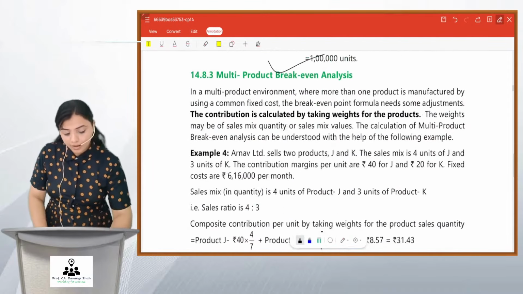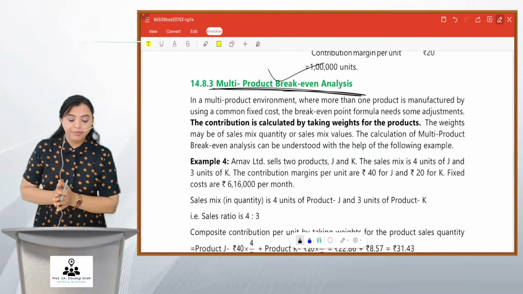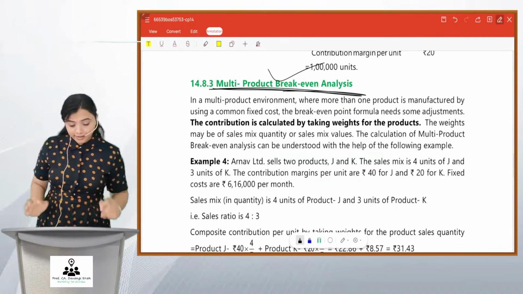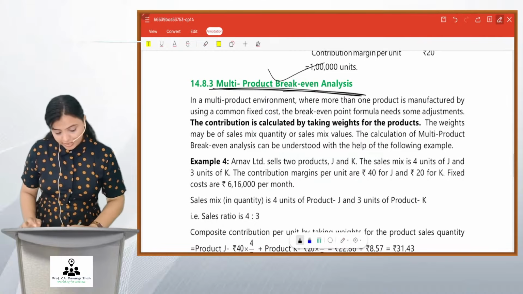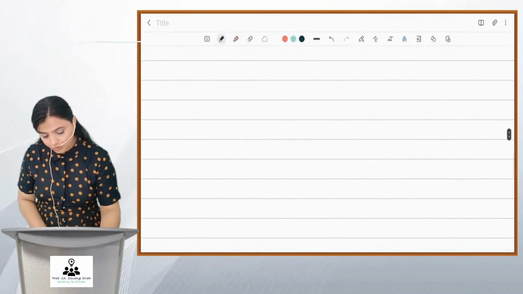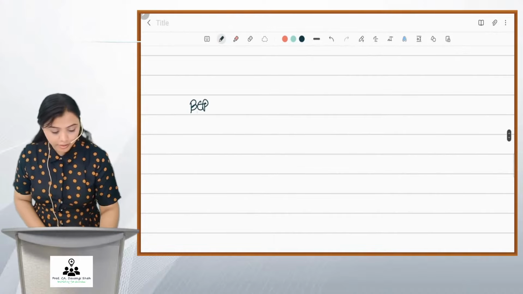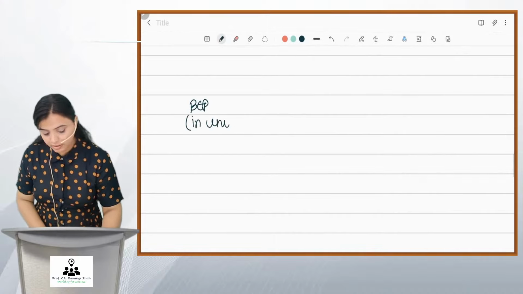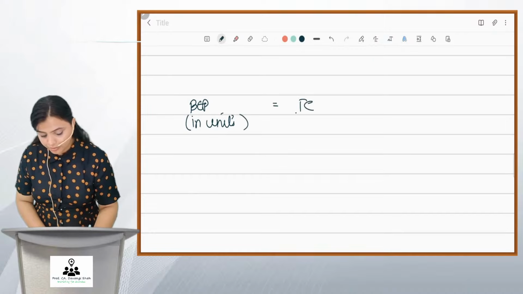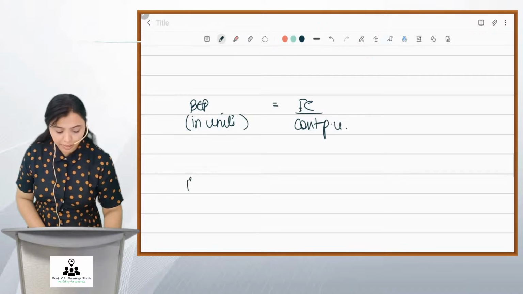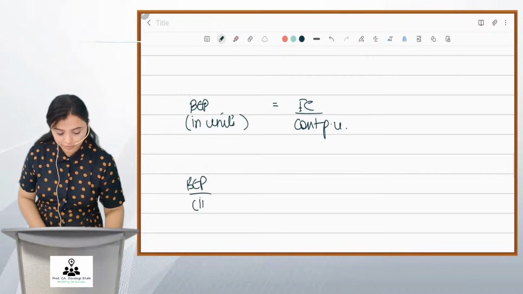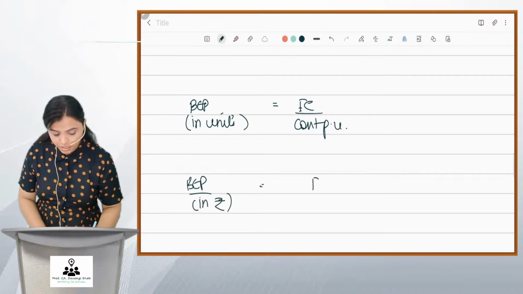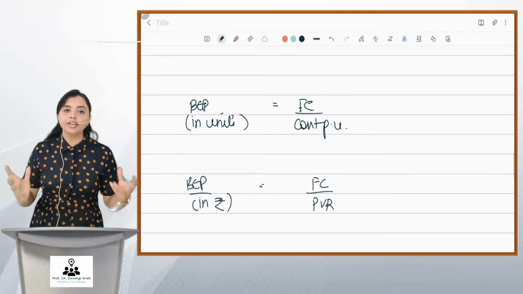Okay. Now we come to multiple product BEP. Now friends, this is something very interesting. Okay. First, tell me the two formulas of BEP. In units, it is fixed cost upon contribution per unit. And BEP in rupees, it is fixed cost upon PV ratio. Correct? We already know these formulas.